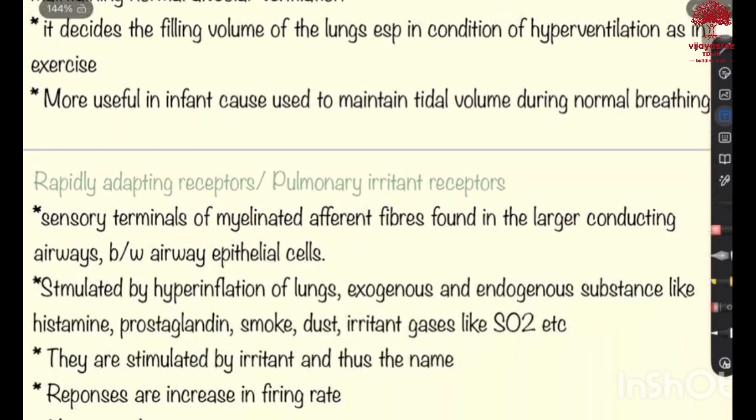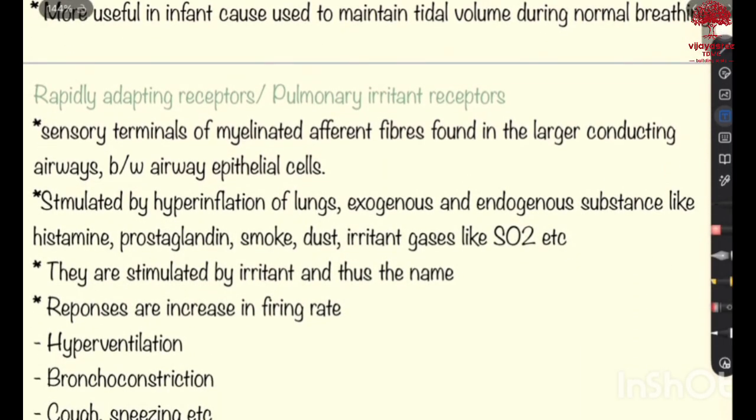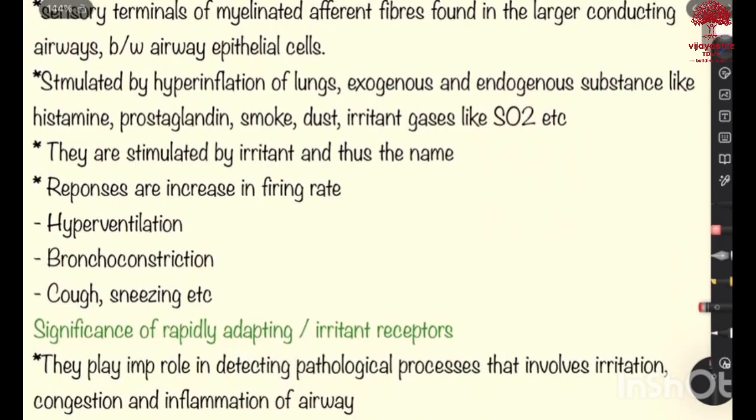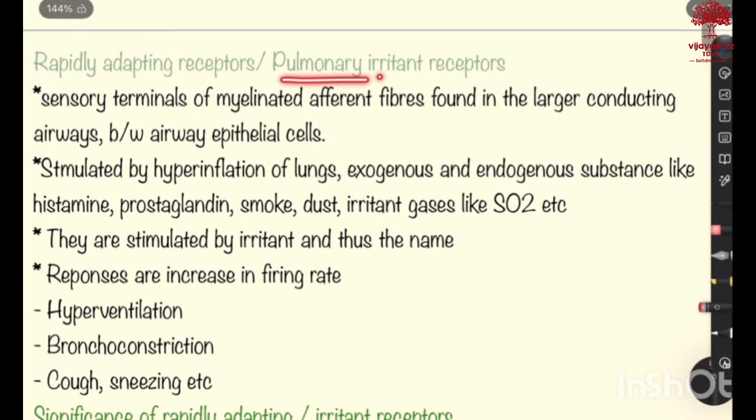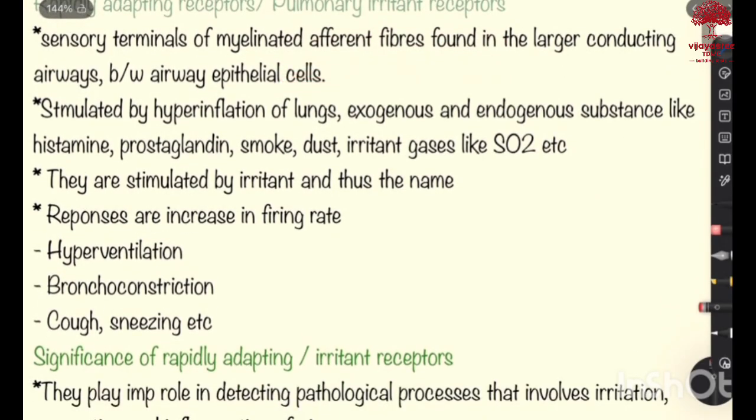Now let's move on to rapidly adapting receptors or pulmonary irritant receptors. Here it is the sensory terminals of myelinated afferent fibers found in larger conducting airways between the airway epithelial cells. Here the stimulus is hyperinflation of the lungs, exogenous and endogenous substances like histamine, prostaglandin, smoke, dust, irritant gases like SO2, etc. They are stimulated by irritants and thus the name pulmonary irritant receptors. Responses are increase in firing rate, hyperventilation, bronchoconstriction, coughing, sneezing, etc.